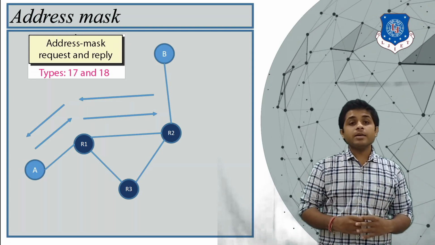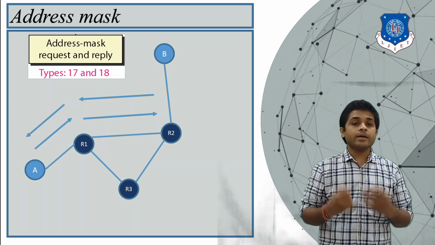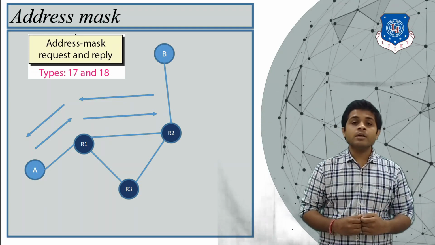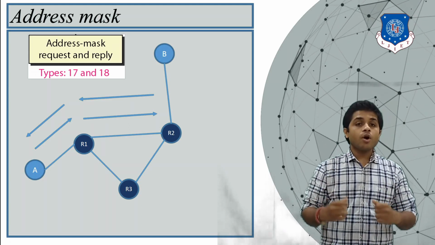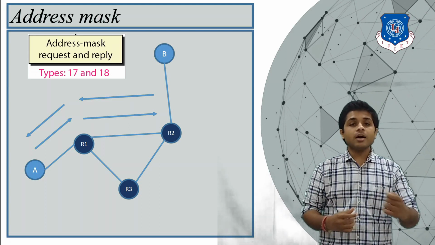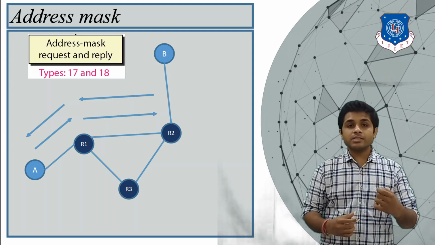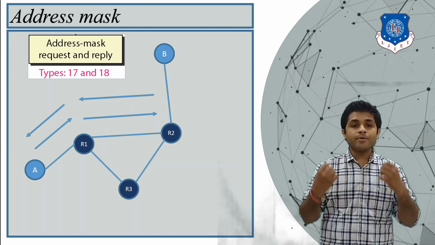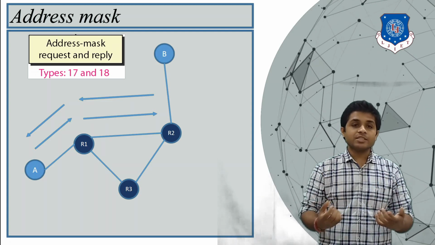And the last type is the router solicitation and advertising. This message is generated by a router to inform all its adjacent routers that it is alive and it can forward messages at any time. The router is trying to say that I am ready to receive any message.